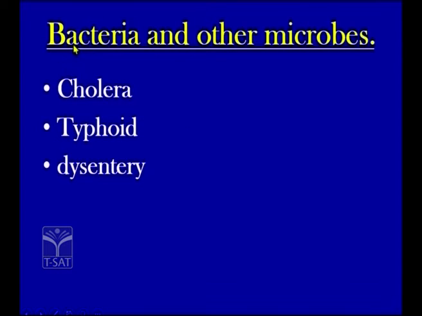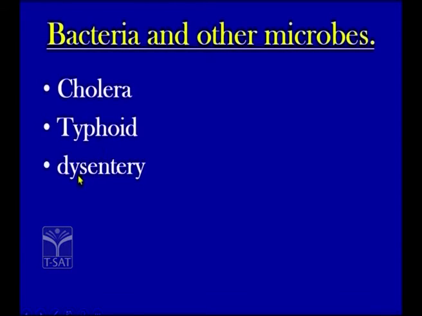We also find bacteria and other microbes. From the hospitals you see different types of patients, people suffering from cholera, typhoid, dysentery or other diseases. The bacteria responsible for such diseases are also carried in the sewage water.